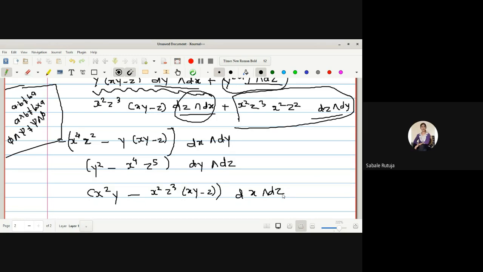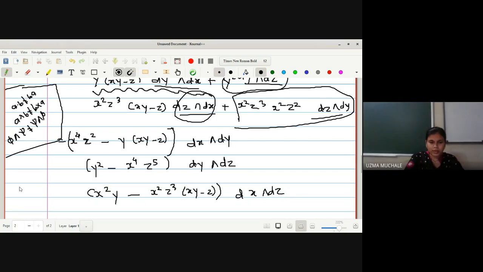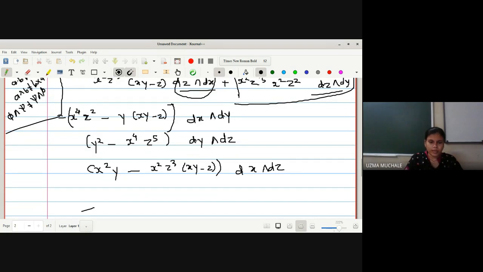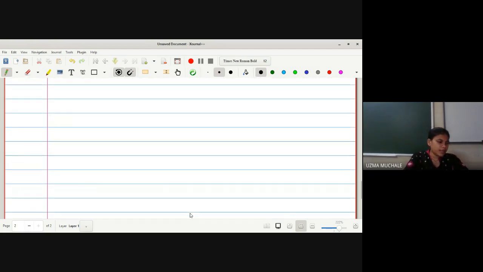Yes, ma'am. Okay. Now from this one we cannot simplify more. So what we will do, we will keep it as it is. phi wedge psi is equal to, you have to write down this whole expression, because we cannot evaluate anything more than this. So we'll keep it as it is. Okay. Any doubt for this type of example where you have to evaluate the product of these two, that is phi wedge psi? Okay. So let us go for the next one.